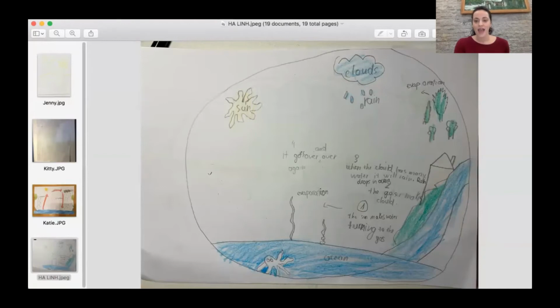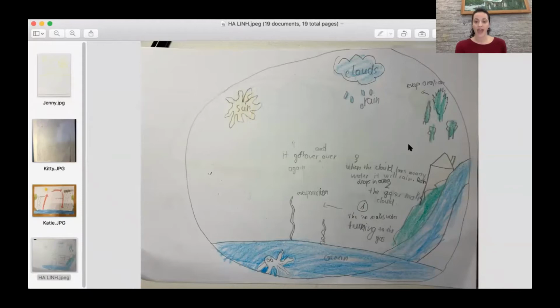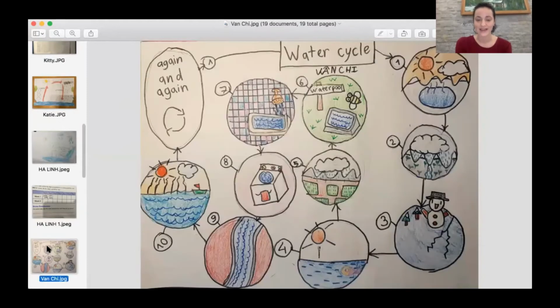Excellent job, Helen. Helen, what happens to the clouds? If the cloud has many gray, it will rain. Yes, if it has a lot of gray, which means a lot of water, it condenses more and more and more. More water vapor gets into the cloud and condenses, and then rain. Great job, Helen. And Helen also showed this. Good job, Helen. I like that you wrote the date as well. And now I have a good example to show everyone.